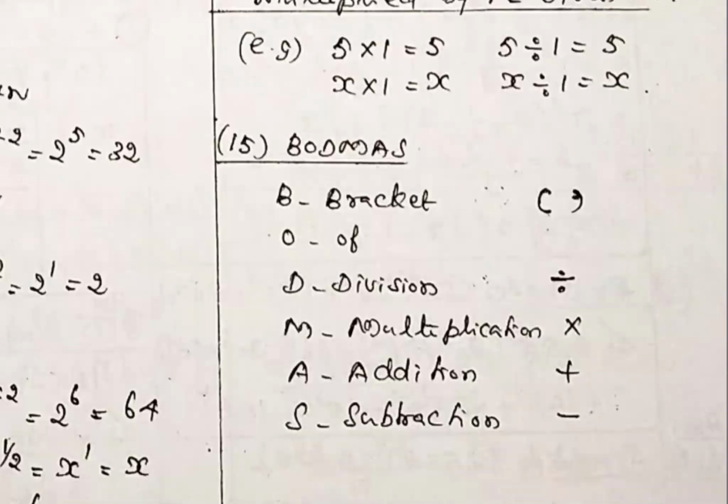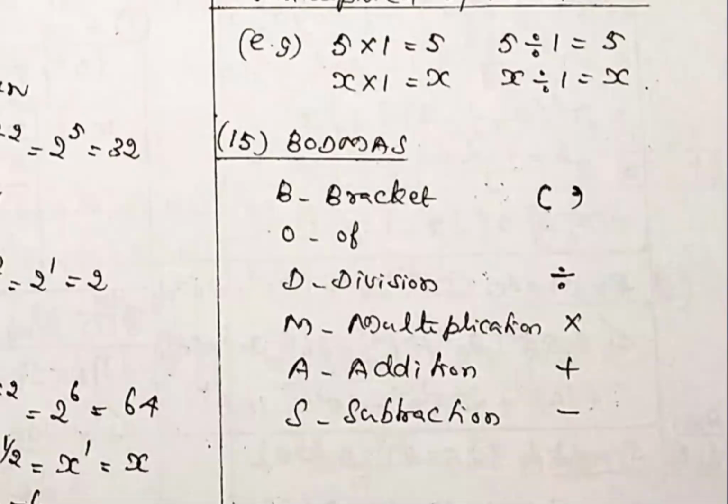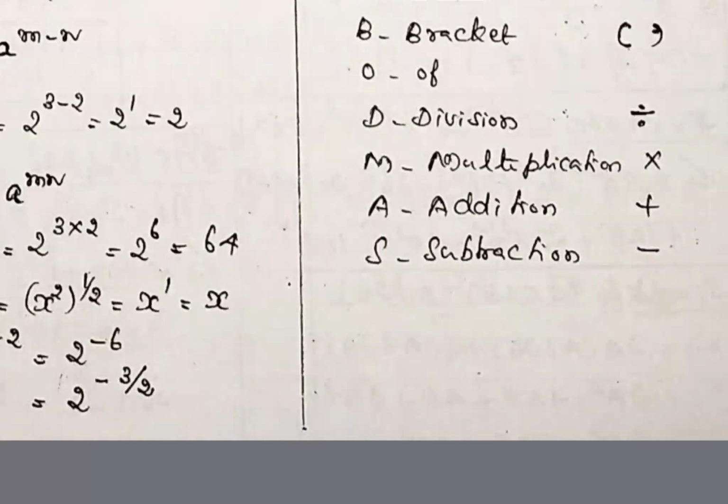Then the BODMAS rule. While doing a problem, you have to follow the BODMAS rule. B for bracket, O for of, D for division, M for multiplication, A for addition, S for subtraction. This order you must follow, otherwise you will get a wrong answer. First, you have to attack the bracket, then go for division, followed by multiplication, addition, and subtraction. So 15 notes we studied, then directly we can go to problems.